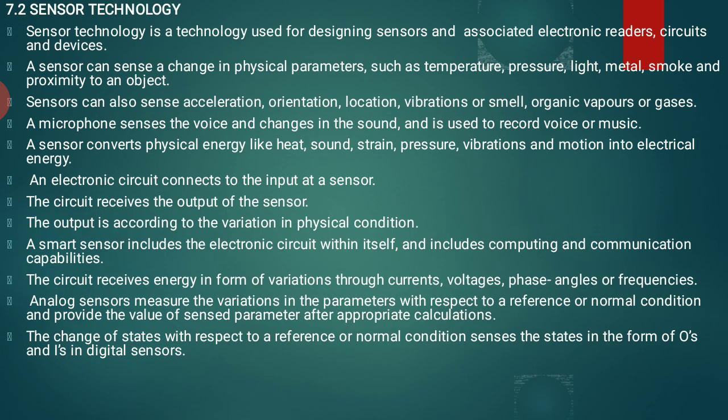The change of state with respect to a reference or normal condition is sensed in the form of zeros and ones in a digital sensor. So we are using one more sensor, that is a digital sensor. In the digital sensor, the status is sensed in the form of zeros and ones, according to the change of state with respect to the reference.